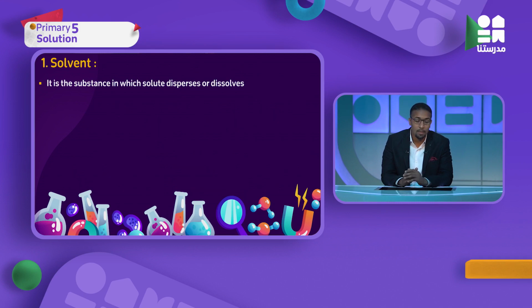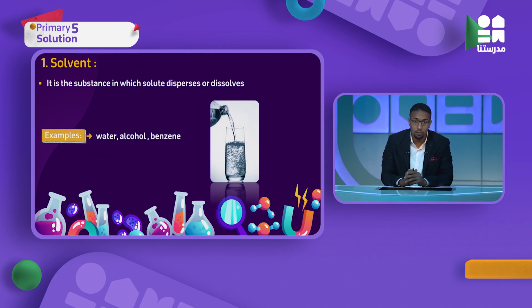So solvent is a substance in which solute disperses or dissolves or even disappears. Solvent like what? Examples of solvent: water, alcohol, benzene. All of them are solvents. And water is a special one, and we will know why water is a special solvent. So let's continue.